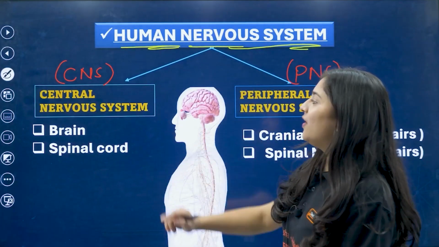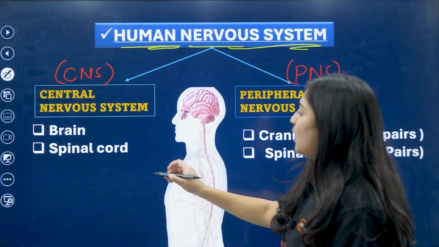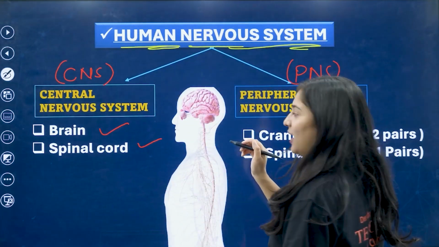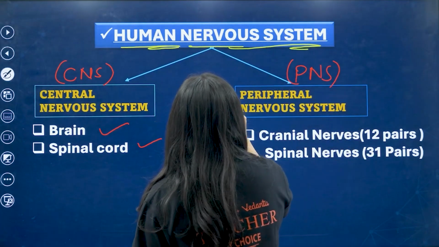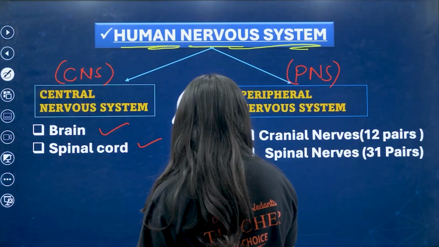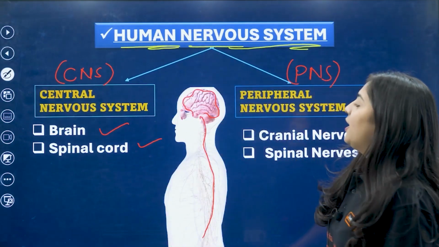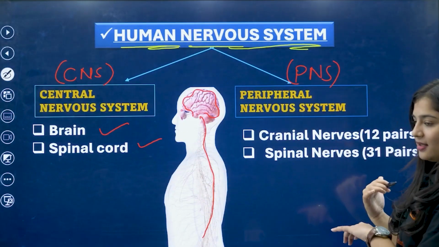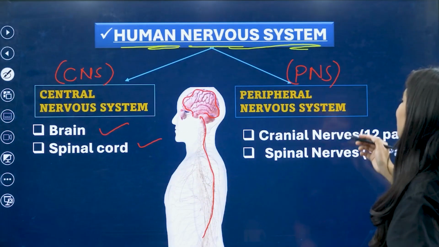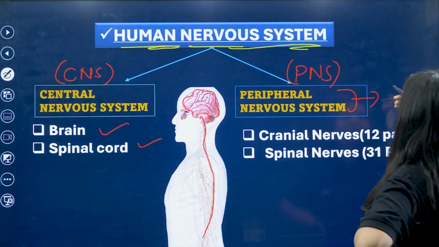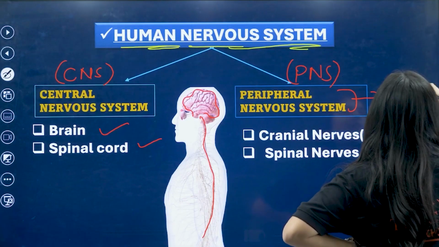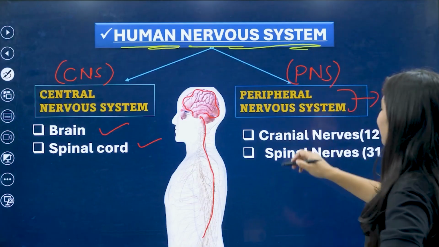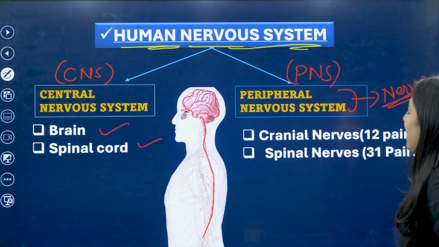In the central nervous system there are two parts, the brain and the spinal cord. So this is the brain and this is the spinal cord. We will be studying deeply about the brain and spinal cord next. And the peripheral nervous system actually deals with the nerves. In the nerves we will be studying two different types, cranial nerves as well as spinal nerves.